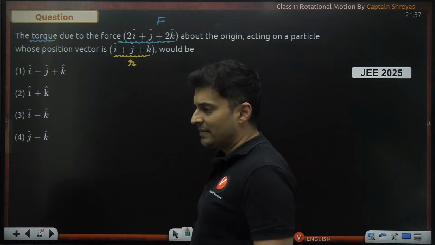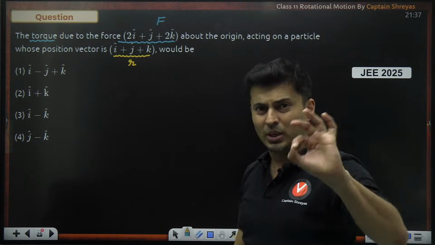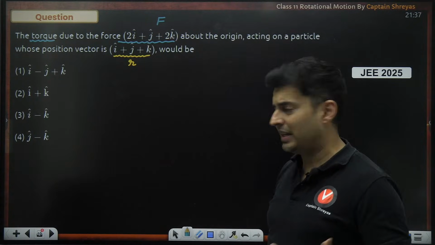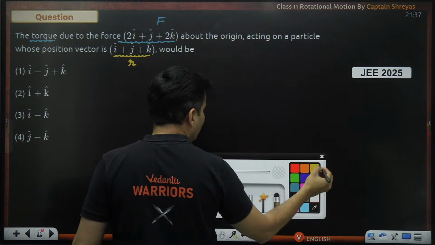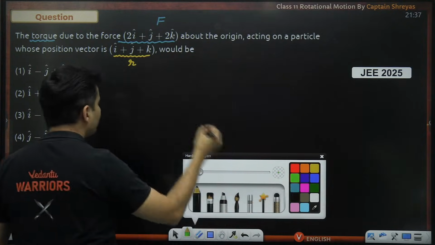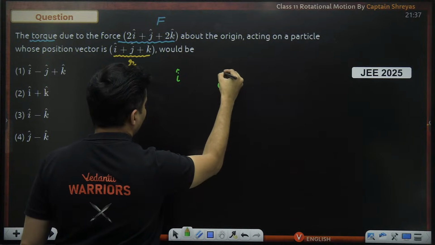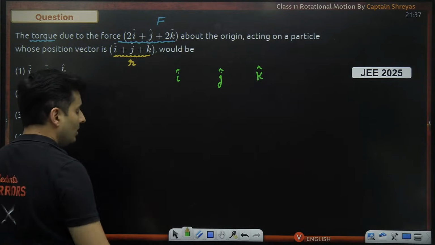Torque is R cross F. And whenever you have to do that, remember, you can do it separately by actually opening up the brackets and all of that, which is very lengthy. Rather, the most easy way is to first write down i cap, j cap, and k cap first. If you have forgotten the method, I'm just reminding you.